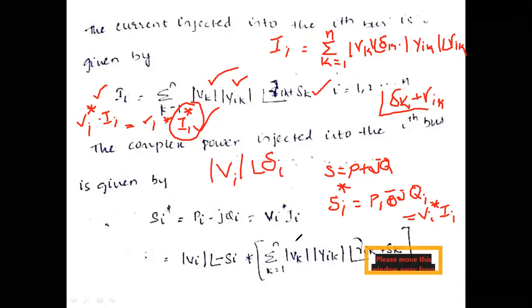So simply change the sign of this angle, and obviously you will get mod Vi at an angle of minus delta i. Substitute Ii equal to this in this equation: sigma k equal to 1 to n of Vk multiplied by Yik at an angle of this one. That's all, right?